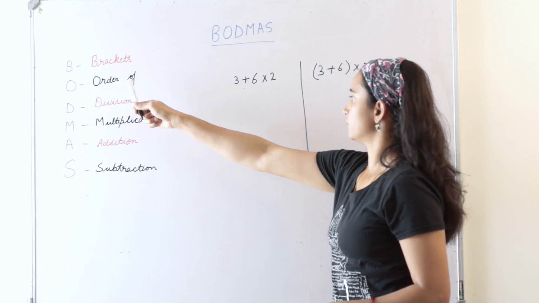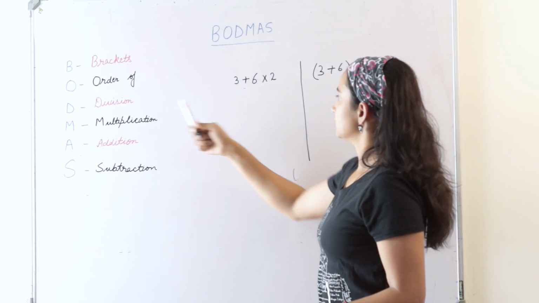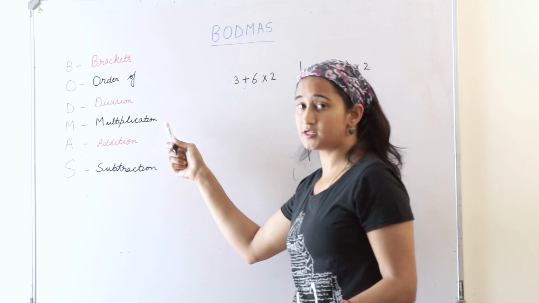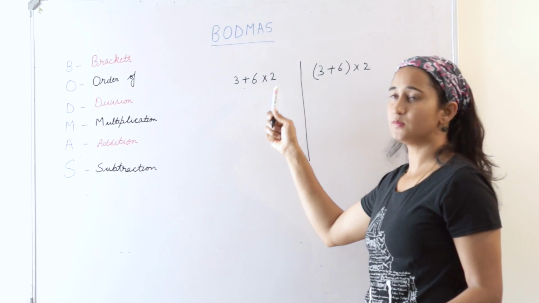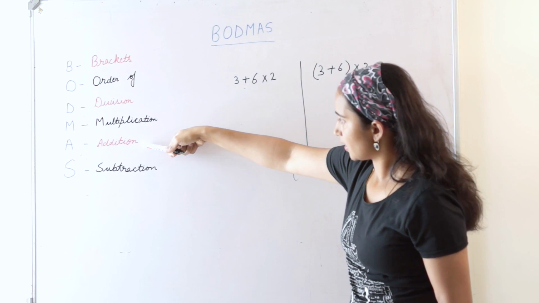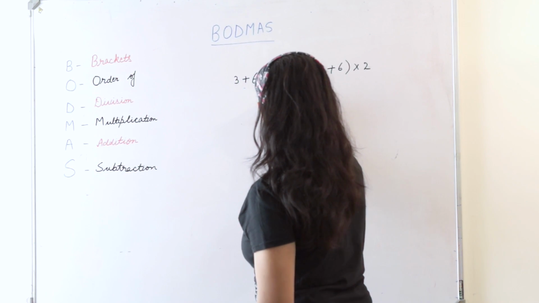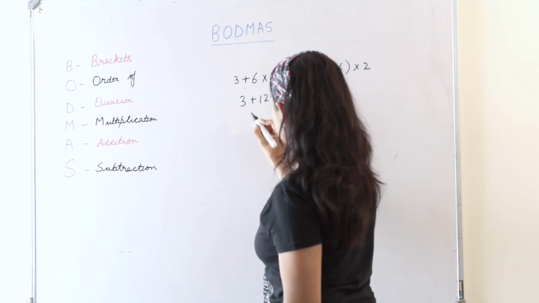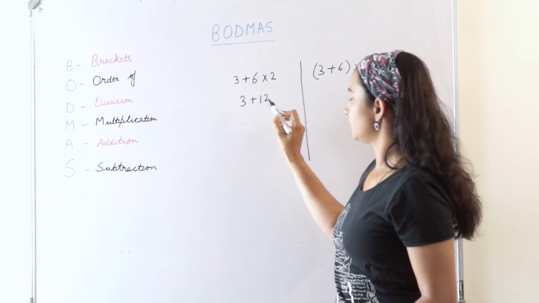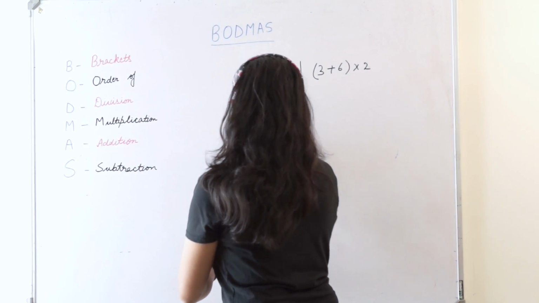Second is order of, but there is no order of powers or something like that. Then division, but I can't find any division sign in this problem. Then I have multiplication, yes. So I should start with multiplication before doing the addition, because multiplication is above the addition. So what is 6 into 2? 12. And I'll write plus 3 as it is. Then after that I can do addition in the second step. So 3 plus 12 is 15. So this is my answer.